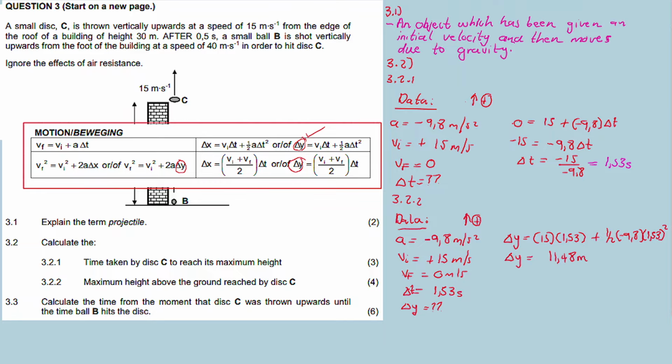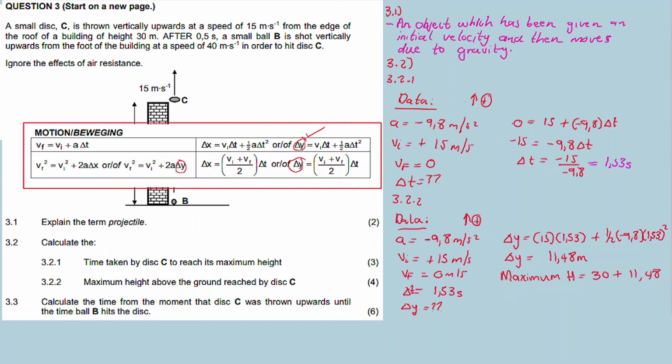So this is our answer. This is the distance from the roof to the maximum height, 11.48 meters, so I have to add it to the 30 so that I can find the maximum height above the ground.